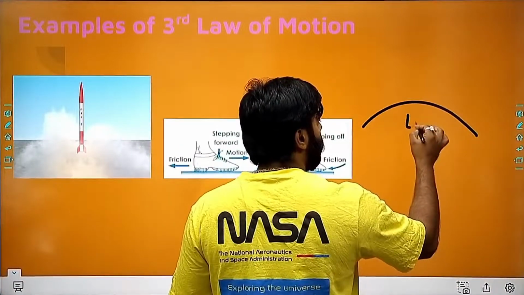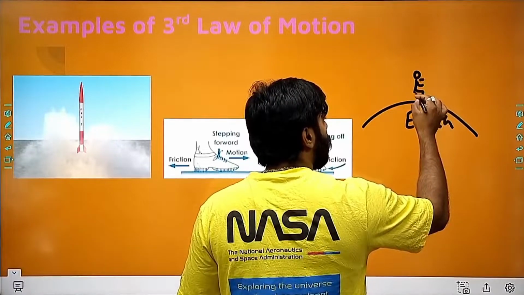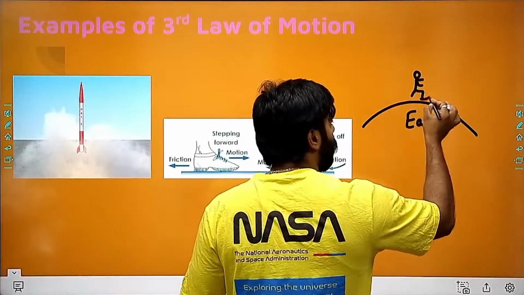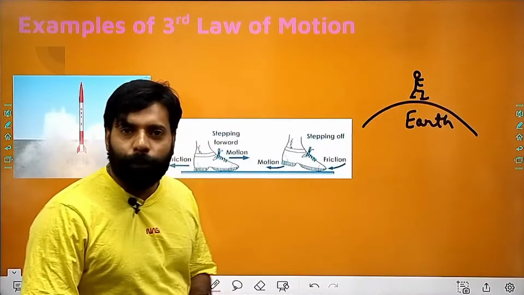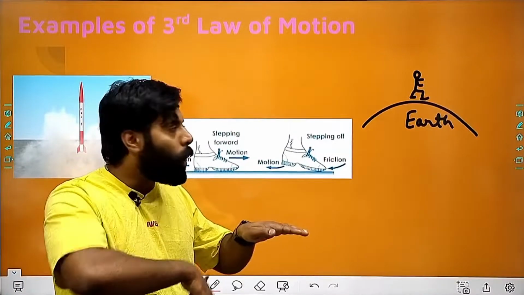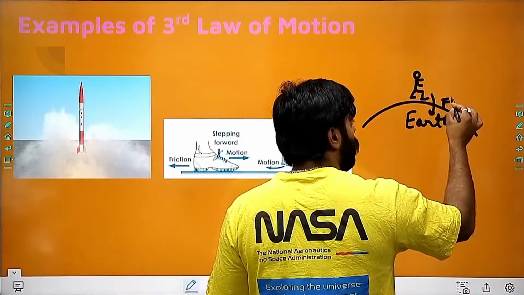I am saying that we have the earth, and here you are, and your feet are very small, and you are applying some force on the earth, and the earth will be applying that same force, isn't it?